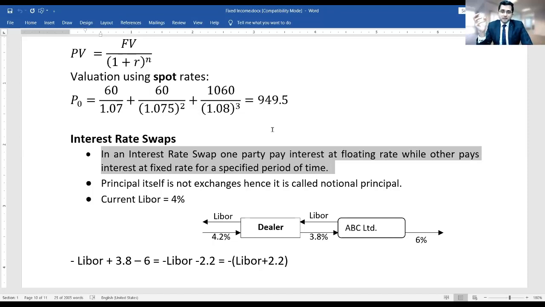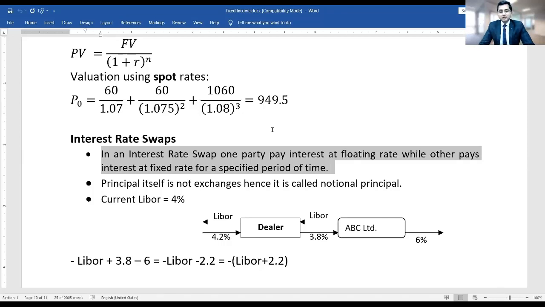Whereas B promises that, okay, I'll give you LIBOR plus 3%. LIBOR stands for London interbank offered rate. It's a fluctuating rate. So currently LIBOR is 7%, and suppose LIBOR plus 3% B has promised. So currently B is also promising to pay 10%, but next year if LIBOR rises to 15%, then 15 plus 3, B will be paying 18%.